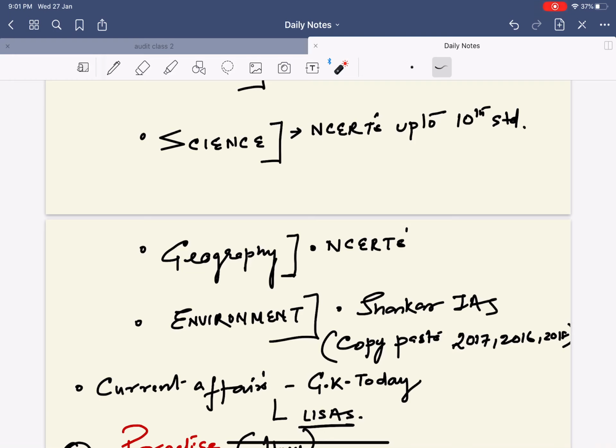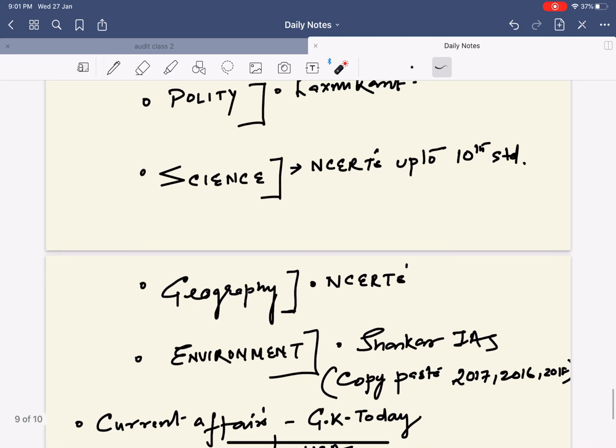See, NCERTs will help you understand geography and its concepts. Again, like economics and science, in geography you do not need to mug up things. Only certain things you need to mug up with respect to certain locations. Else, there is no need for mugging up. Hence, if you go with the NCERTs, it will help you develop the basic understanding. With respect to Tarun Goel and Arihant, I think certain data are missing, as a result of which it might affect your understanding. But I would also say kindly look into the previous year's questions of geography. That will also be helpful to you.